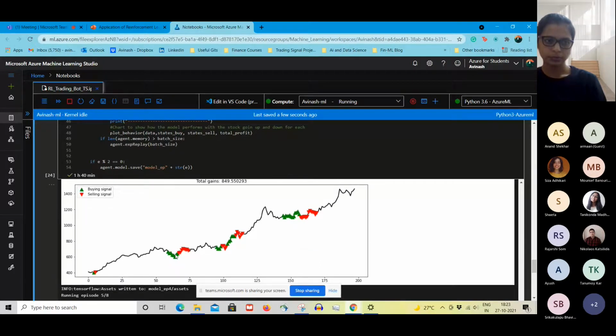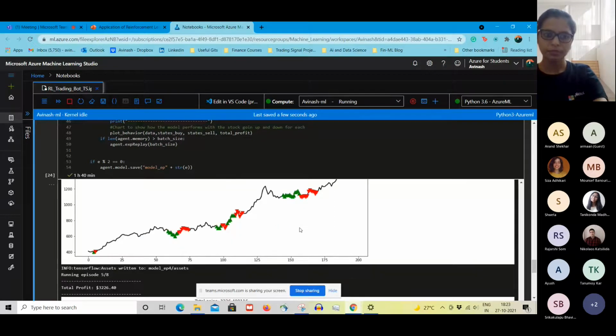We still don't know exactly what the RL agent is doing, but from the way it is trading and improving, we can see that whenever it sees that a confirmed support line is established, it buys, and when it is trending, it lets it trend. So let's see what happens after some more iterations.